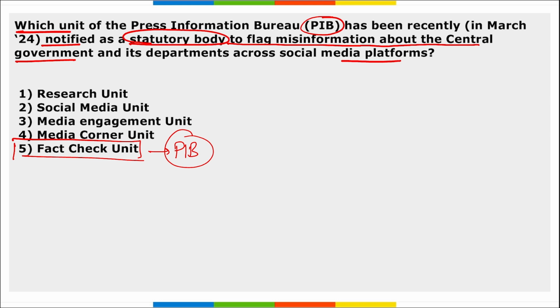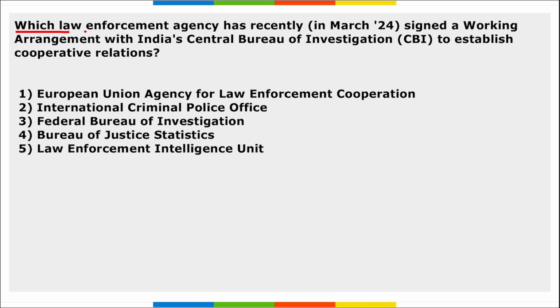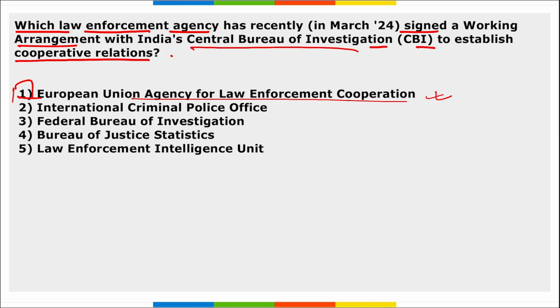social media platforms. Next, which law enforcement agency has recently signed a working arrangement with India's Central Bureau of Investigation to establish cooperative relations? So, which is it? It is European Union Agency for Law Enforcement Cooperation. Right? This is the agency that has recently signed a working arrangement with India's CBI, that is Central Bureau of Investigation, to establish cooperative relations. Also, this will enable the cooperation between all the law enforcement agencies in India and the 27 European countries represented by Europol.